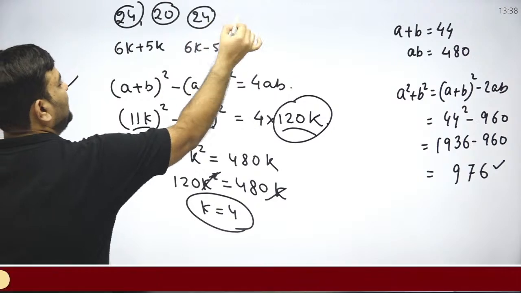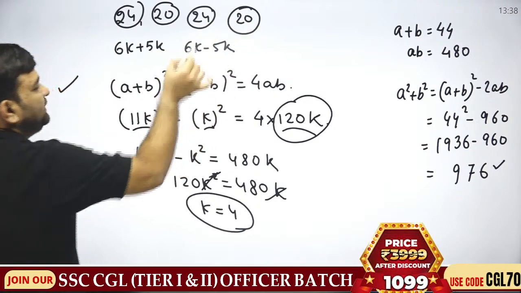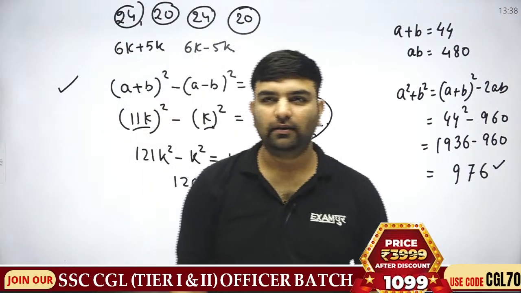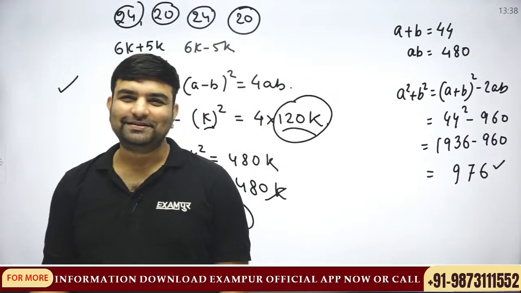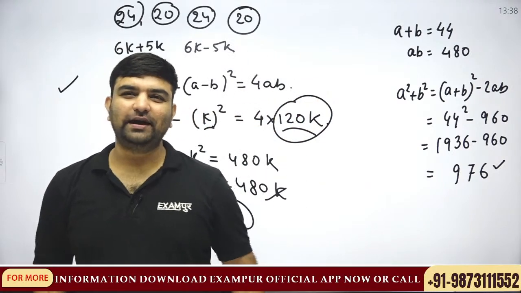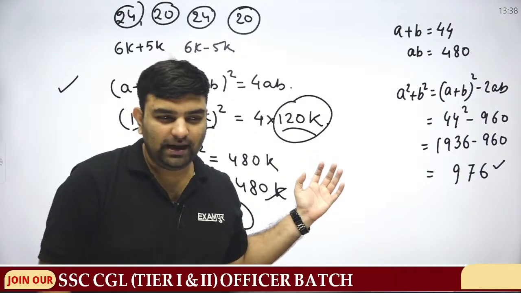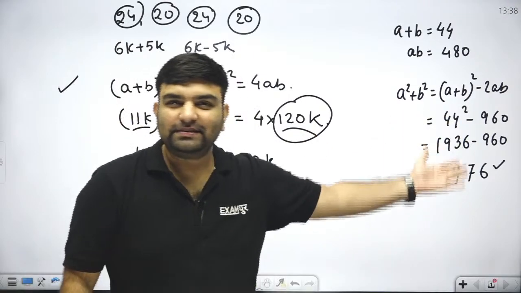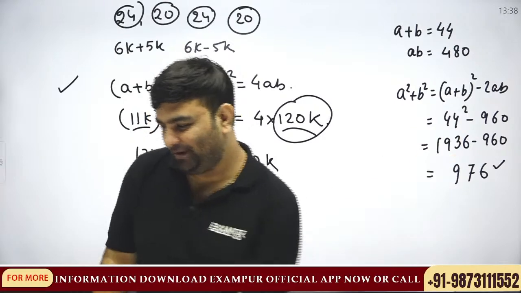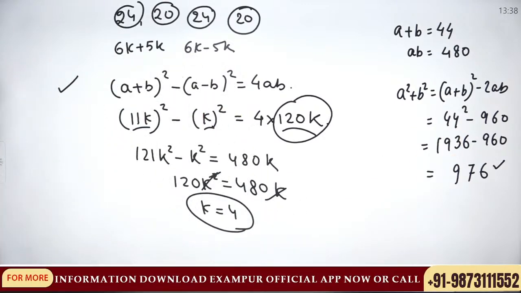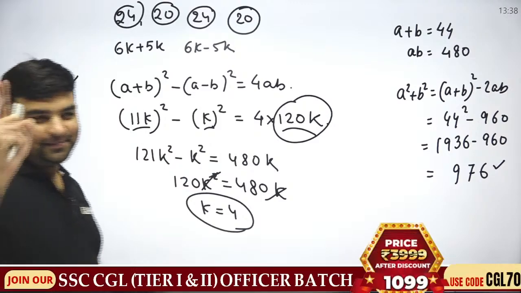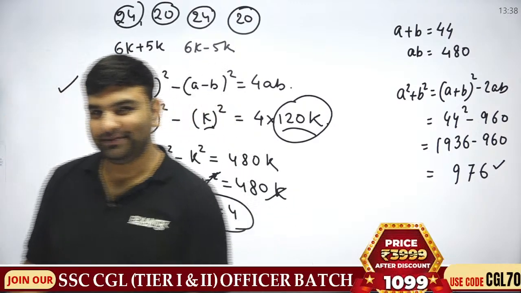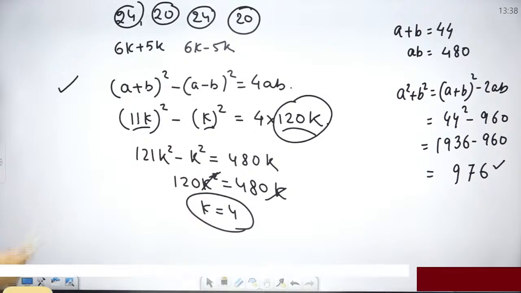But you are able to do this only because these are integral. If they were something else, this is what you could have done. Got it? Let's move on.